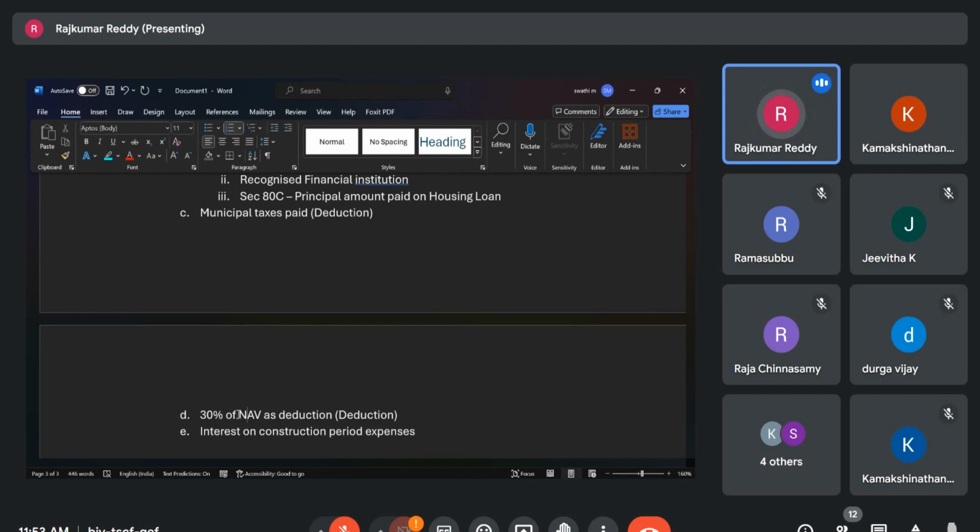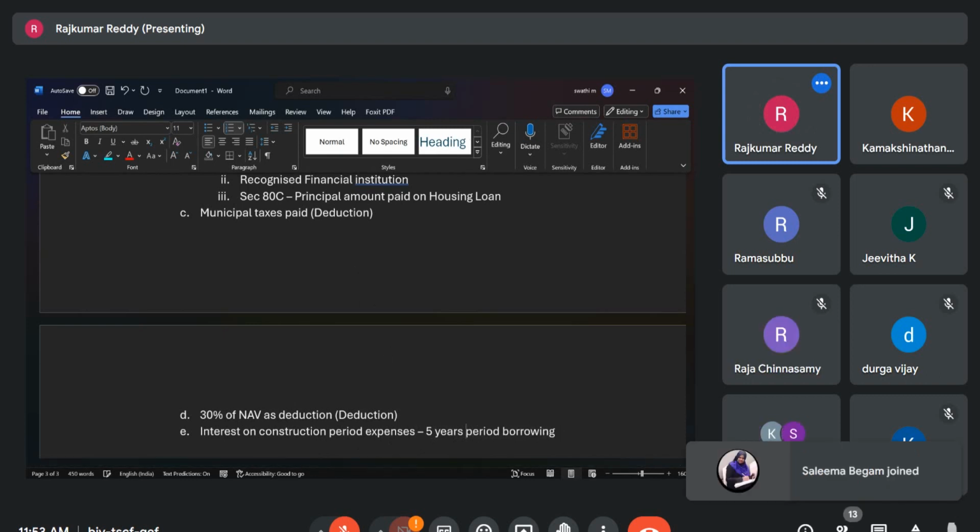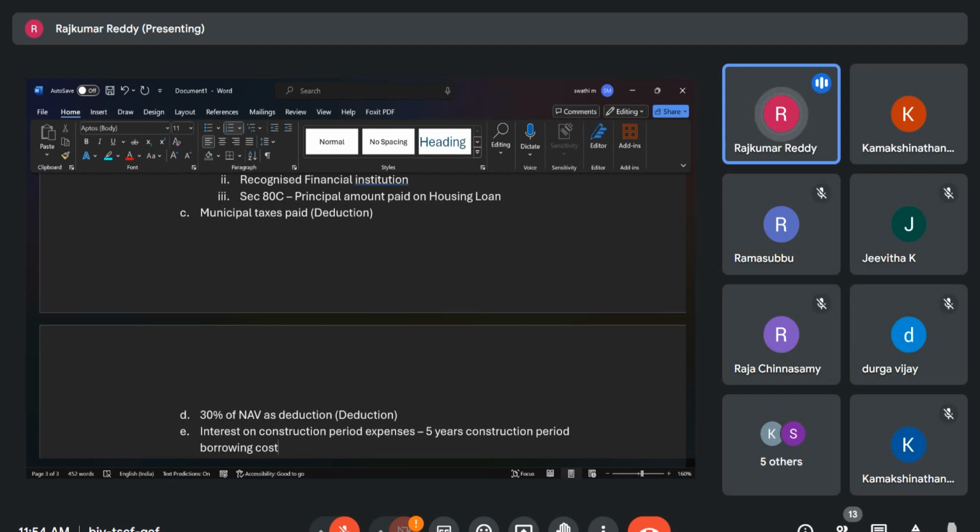So whatever is incurred, over the next 5 years you can claim as an exemption, like how we have claimed interest on borrowed capital, in the next 5 years: prior period, construction, period, borrowing, cost. So all these are the same provisions only.